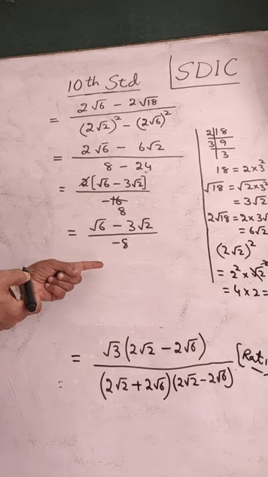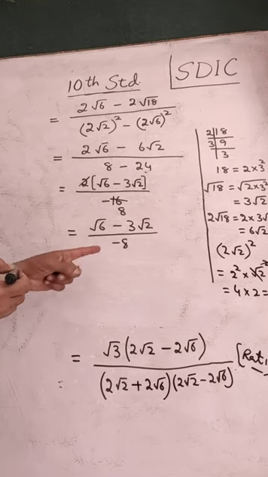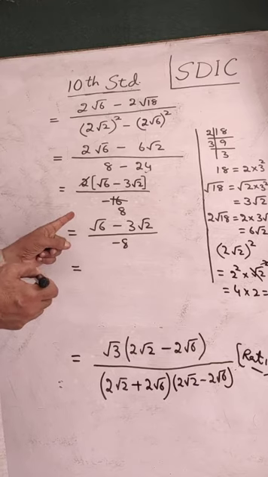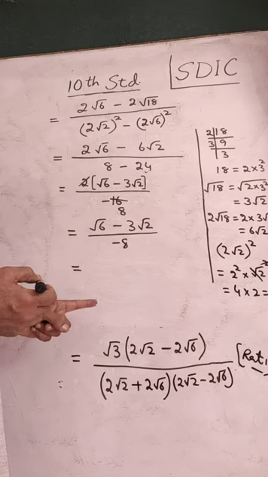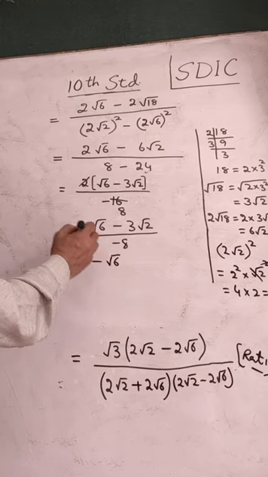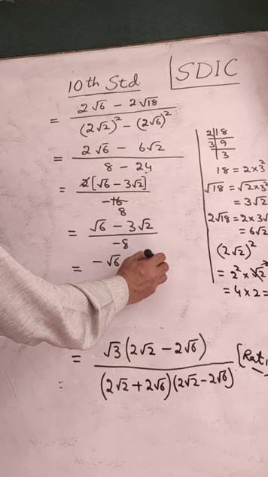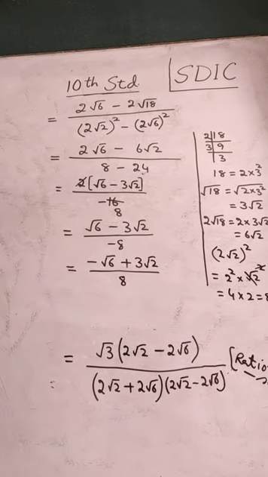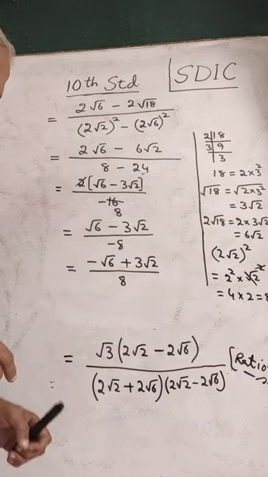Therefore this again is not in the standard form. To change this to standard form, you will have to make this positive. And to make this positive, you will have to multiply by minus 1 both in the numerator as well as in the denominator. That will give you root 6 minus root 6, plus to minus. Minus 3 root 2 will become plus 3 root 2 divided by 8. Minus 8 will become plus 8. This is the standard form of the answer. So we will conclude that there.